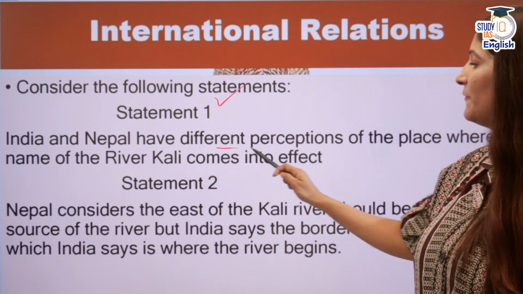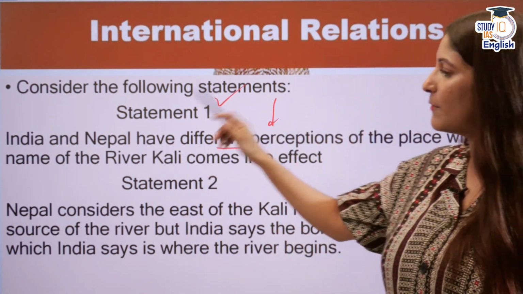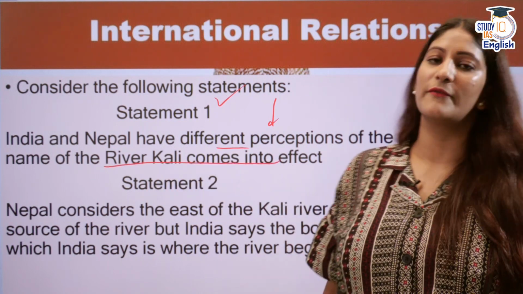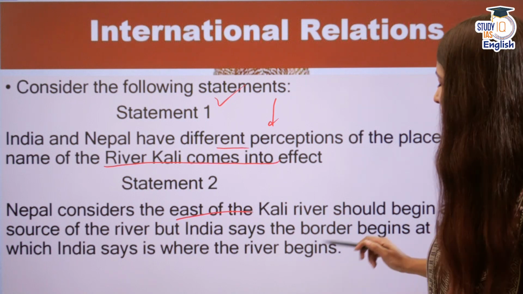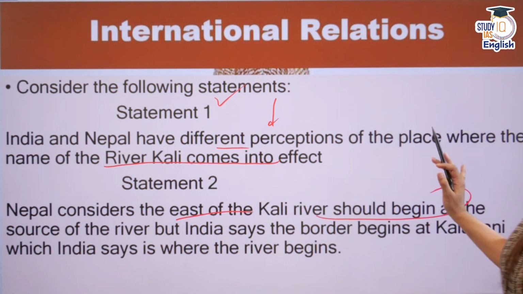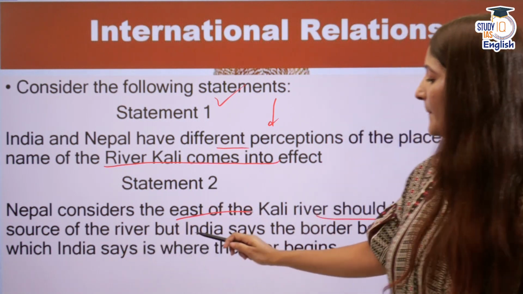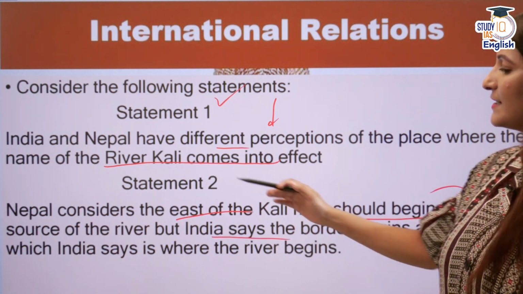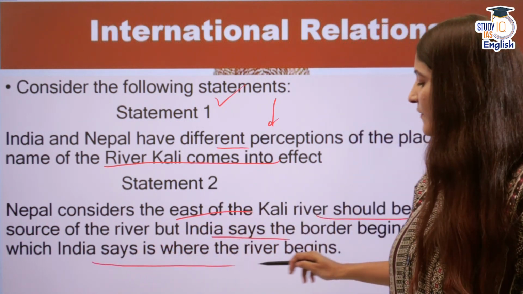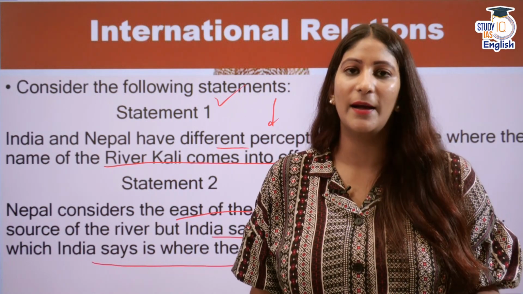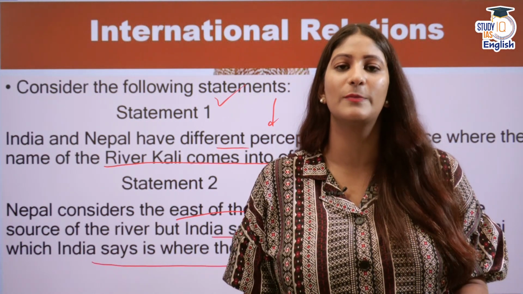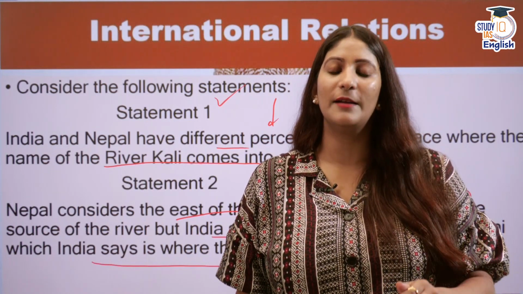India and Nepal have different perceptions of the place where the name of river Kali comes into effect. Second statement: Nepal considers the east of the Kali river should begin at the source of the river. But India says that the border begins at Kala Pani, which India says is where the river begins. So we know that Limpiadhura, Kala Pani, Lipu Lake are certain disputed territories between India and Nepal.